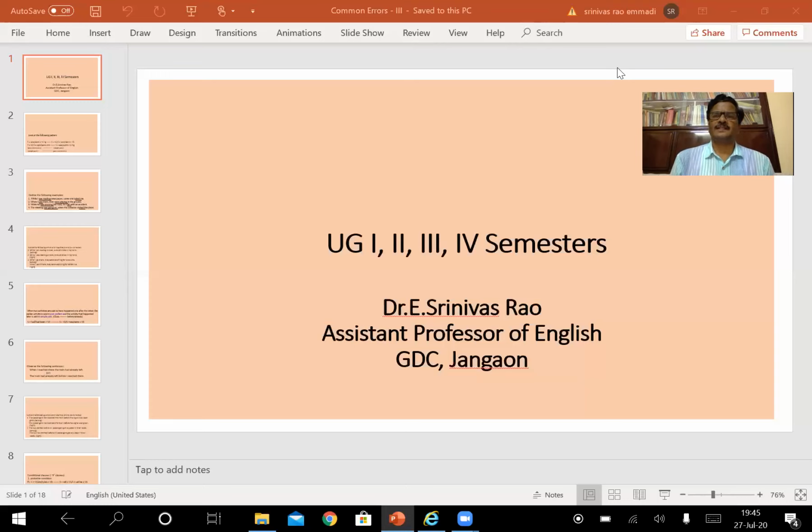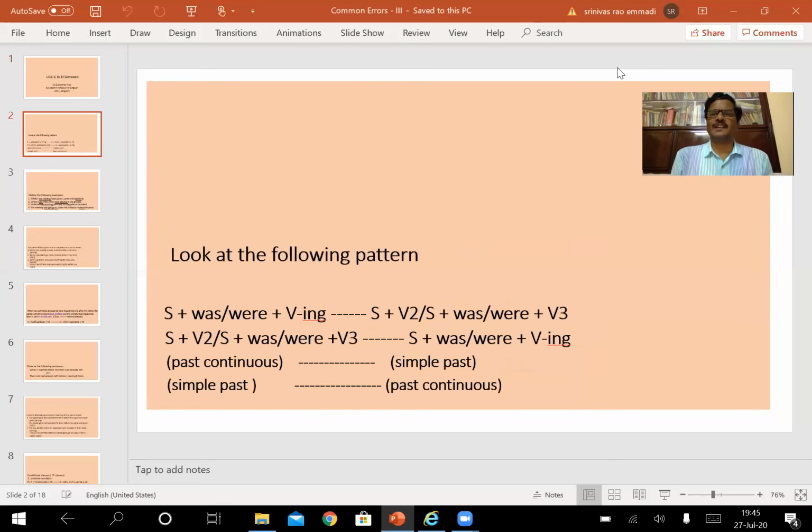As I discussed earlier, today I will take up a few patterns to make it easier for you. I have taken a few patterns where you tend to go wrong, where you tend to make mistakes. Look at one of the most important patterns I have mentioned in the slide here. It is subject plus was or were plus ing form of the verb.